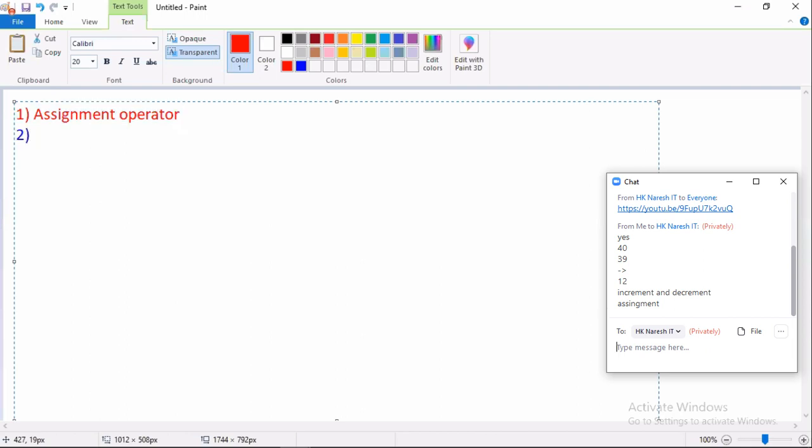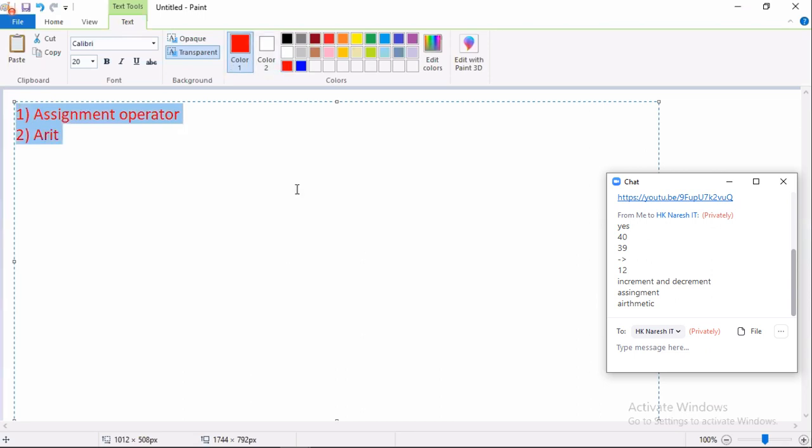Second operator is what? After storing values, what do I need to do? Perform calculations. What operators? That is arithmetic operators.